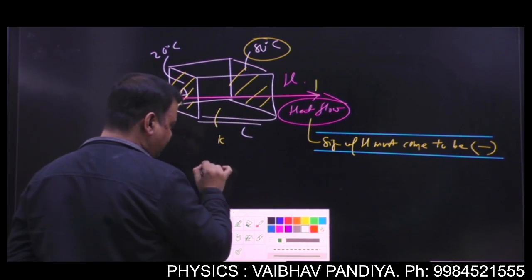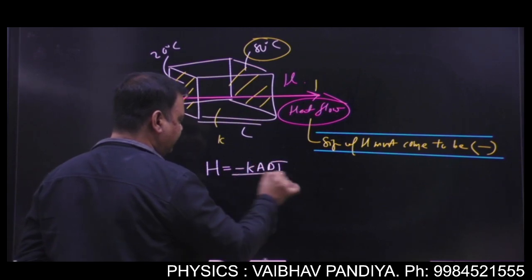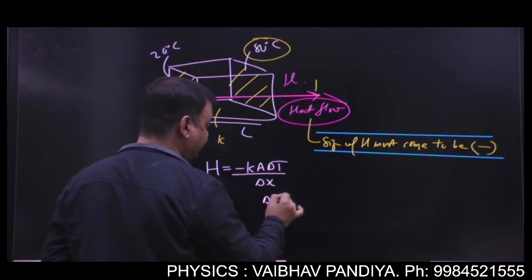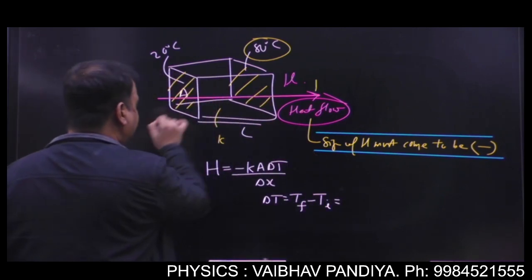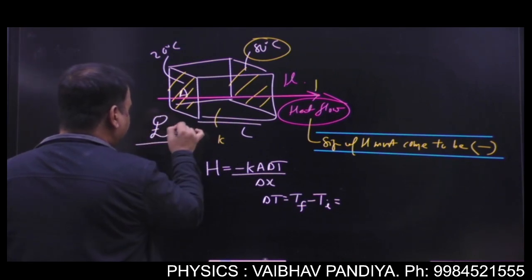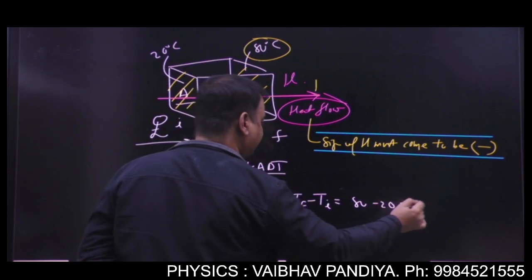Now let's see. We will apply the sign equation, minus Ka delta T by delta X. What will be delta T? Final minus initial. What is final? You are traveling like this, so this is your initial point, this is the final point. So you'll get 80 minus 20, which is 60.